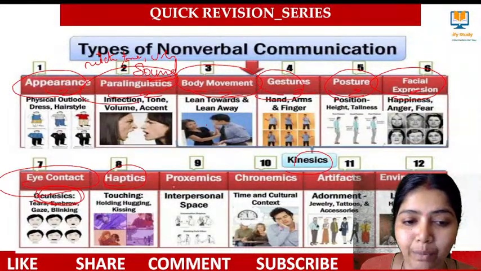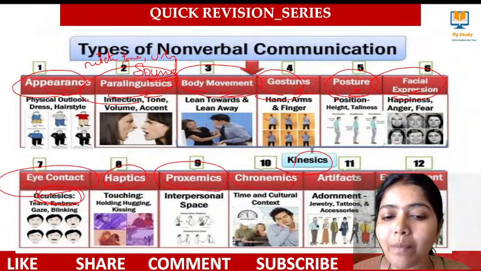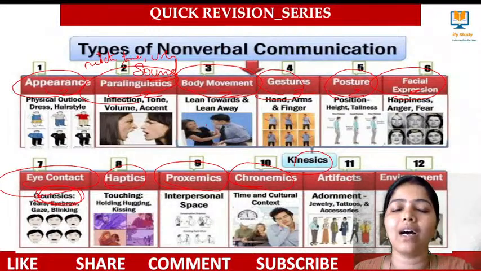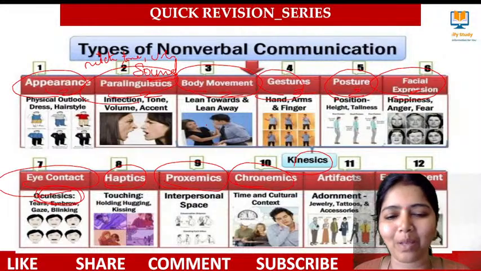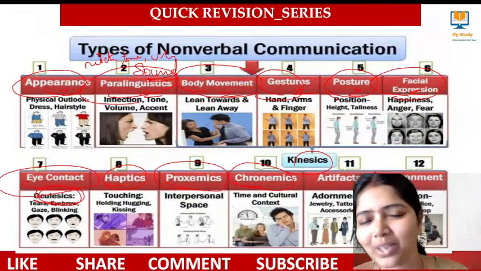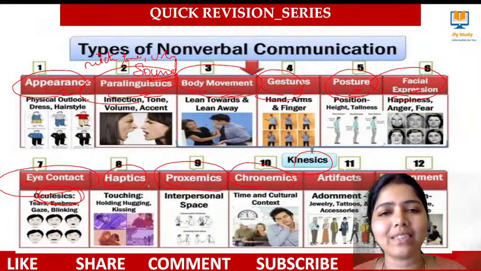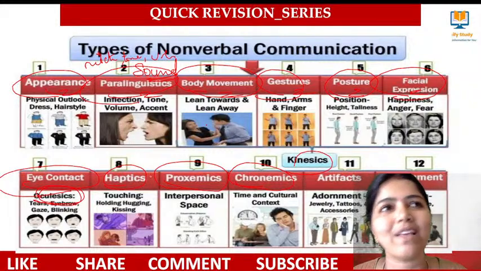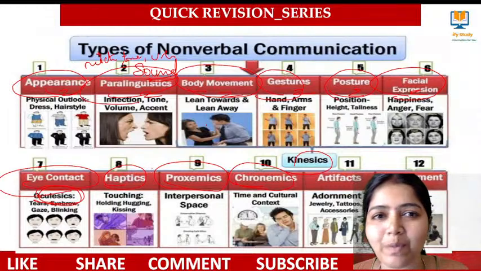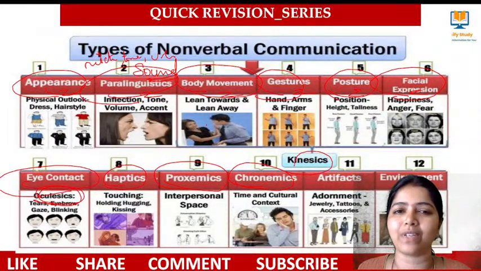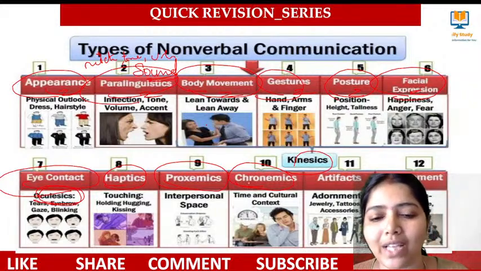Proximity means the distance that we have with the people. Chronemics means what? With respect to time. There are some people who will be strict to the time. He'll be coming on time means on time. That time also tells you something. At some homes, if 8 o'clock comes, they say it is dinner time. At some homes, if 8 o'clock comes, it's time for having breakfast. The time speaks. Time also communicates something.